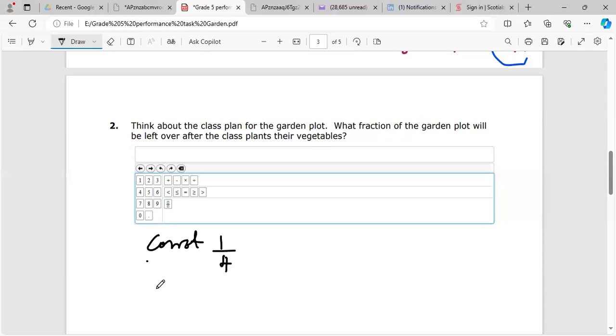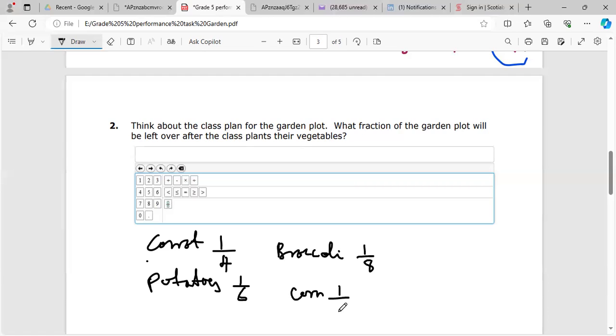Next, we have the potatoes. This is a fraction that represented, right? And that was 1/6. And of course, we have the broccoli. So after you plant all of these, what fraction would remain? Type that in the comment section for those who understand it. And for the corn, it's 1/12. Parents, supervise them and see what they get. All right, pause the video, guys, and then come back for the solution.